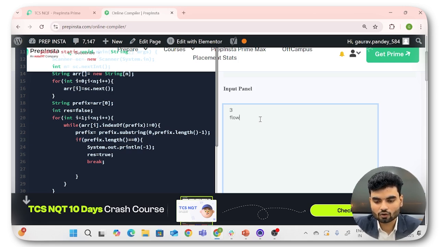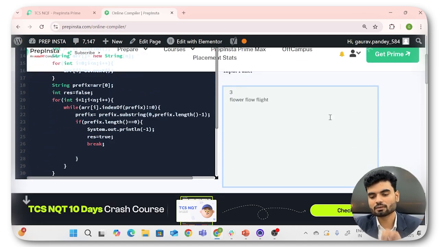Again, flow we have, flight we have. I'll try to run this. I hope this works fine. And trust me, it's not a AG problem.